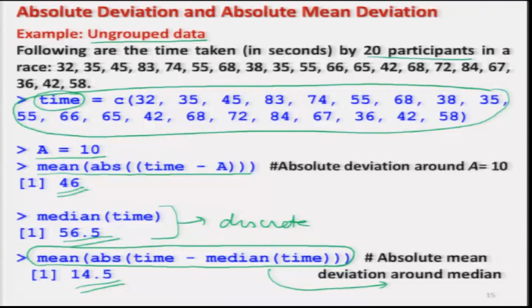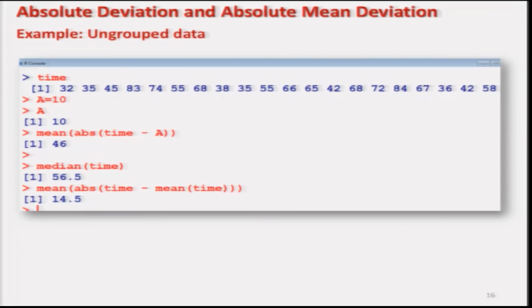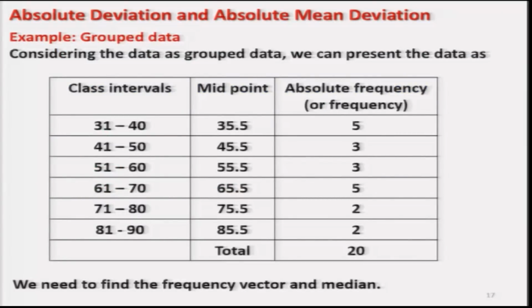So, as we had discussed, this absolute mean deviation is going to be minimum when it is measured around the median. So, you can see here when I try to choose this value to be a equal to 10, then this value was coming out to be 46, but now this value is coming out to be 14.5. Okay. Before I go to the R console, let me show you here the screenshot of the same operation that we are going to do, but before that let me consider this data as a group data and show you how to compute the median in this case also.